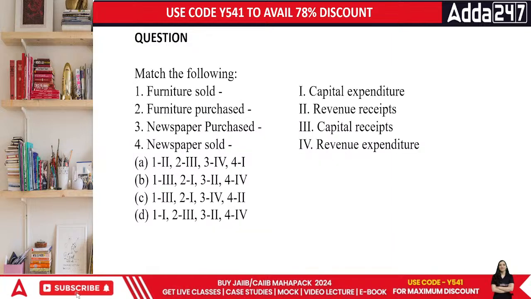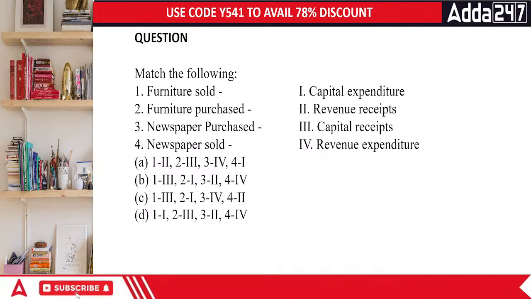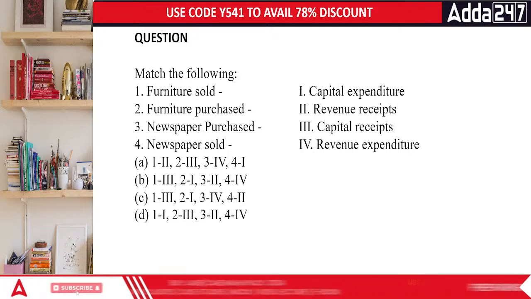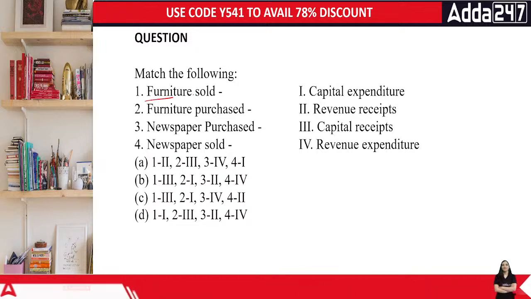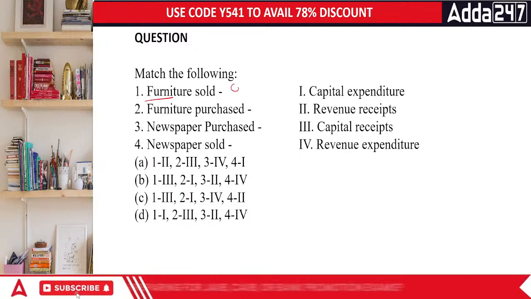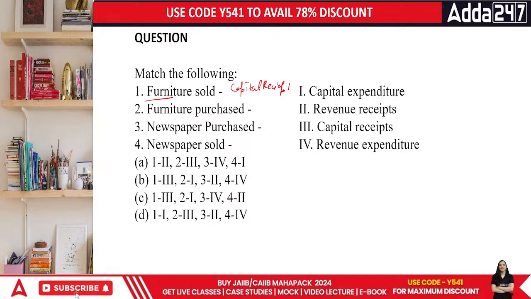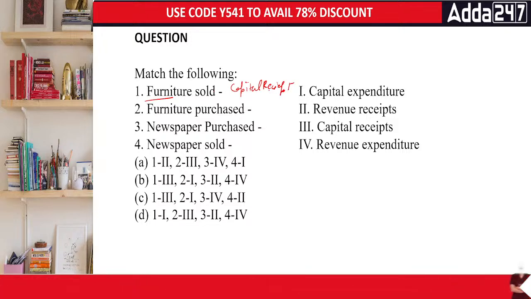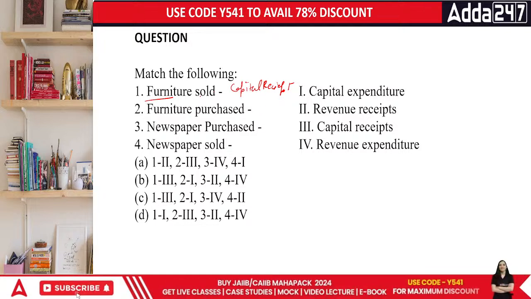The next point says match the following. We have furniture sold, furniture purchase, newspaper purchase, and newspaper sold. Everyone, furniture sold. Furniture, if nothing is specified, is my asset. So when I sell an asset, I generate income. So that is your capital receipt. Because when you sell furniture, you have an asset purchase or sale, na? Which is a capital receipt. So furniture sold is a capital receipt.